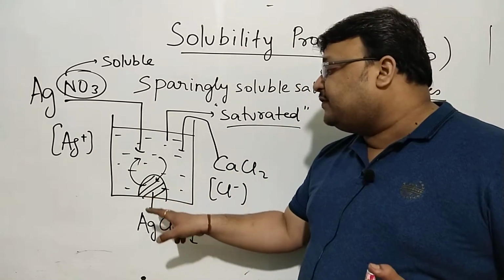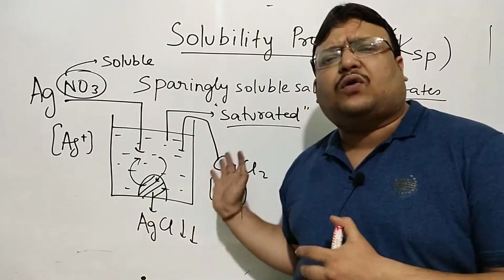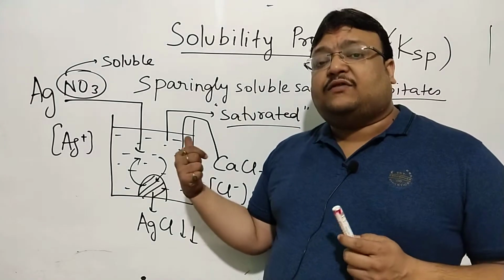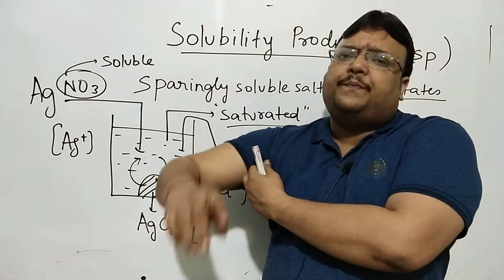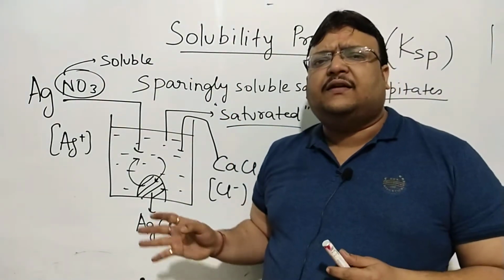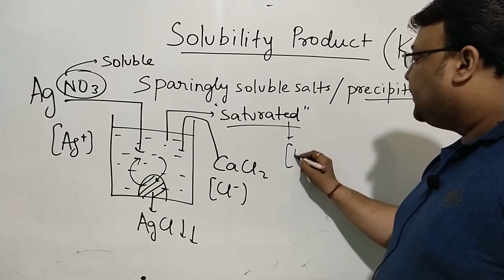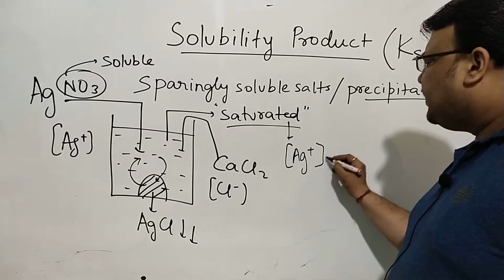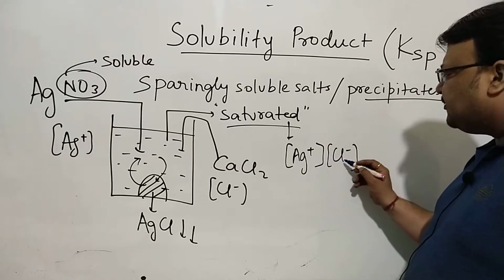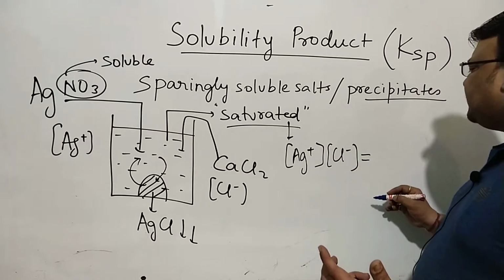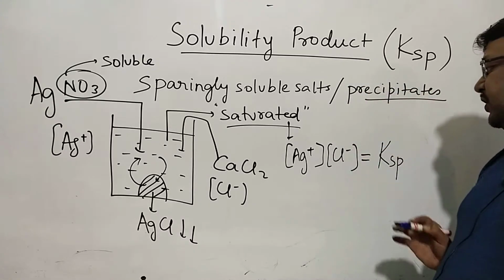Two, to precipitate AgCl, if you want to add Ag+ or Cl- from any salt of silver or chloride, this means the saturation is in terms of ions, and not in terms of the compound. To get AgCl, you don't need to add AgCl, add Ag+ or add Cl-. This means it's saturated with Ag+ and Cl-, and at a given temperature, the concentration of Ag+ and Cl- and this product, like any equilibrium constant, is a constant, and this is called KSP, which is the solubility product.